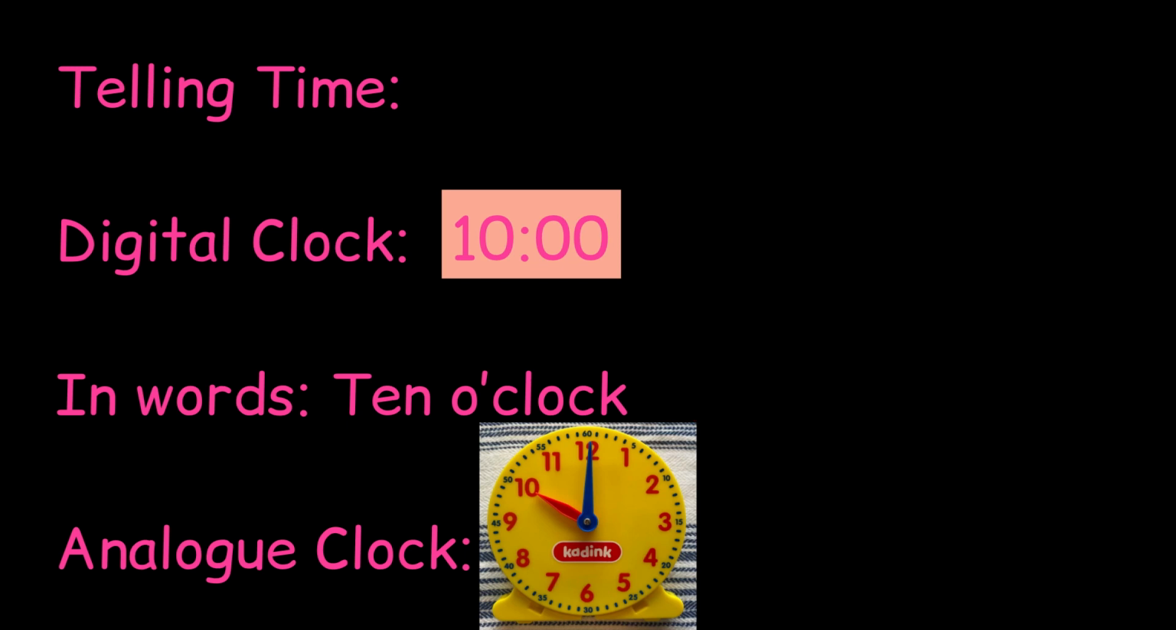On the analog clock, the long hand, which is the minute hand, is pointing straight at the 12, and the short hand, which is the hour hand, is pointing straight at the 10, so the time is 10 o'clock.